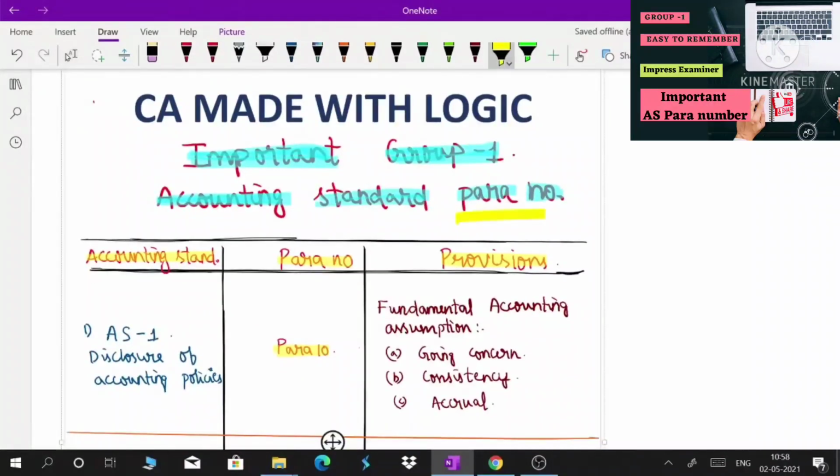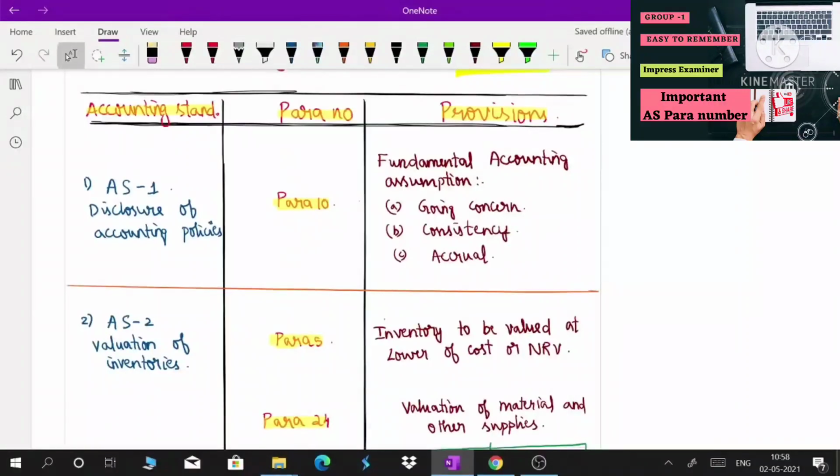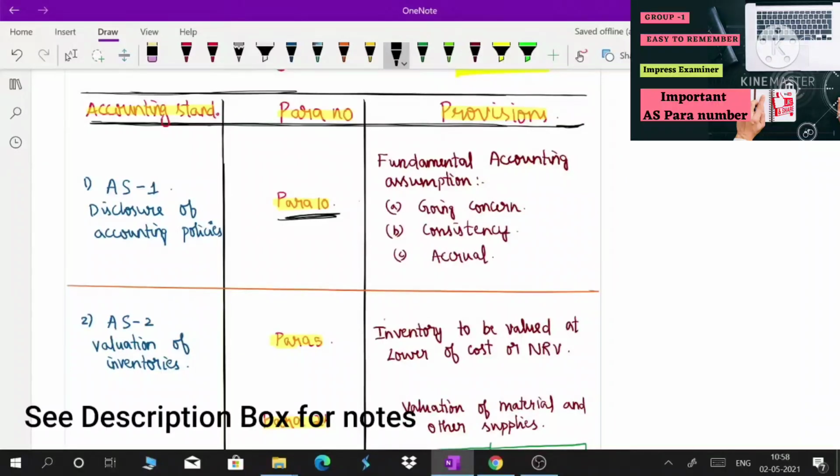Important Group 1 accounting standard para numbers. First, accounting standard AS1, disclosure of accounting policy. You need to remember para number 10. Notes of this are available in the description box. You can get them from there.